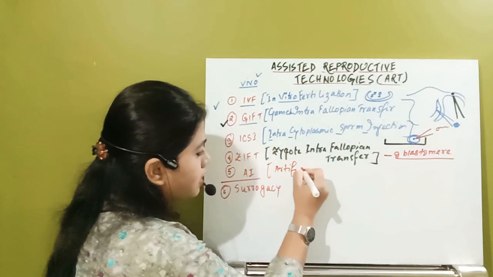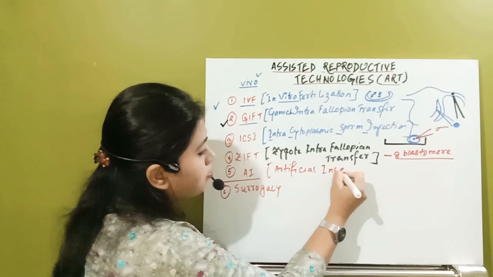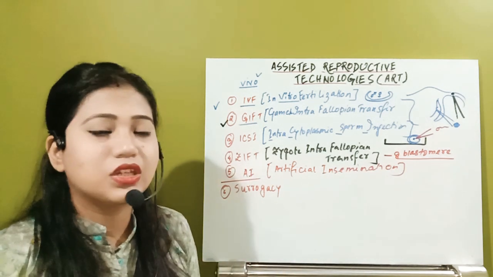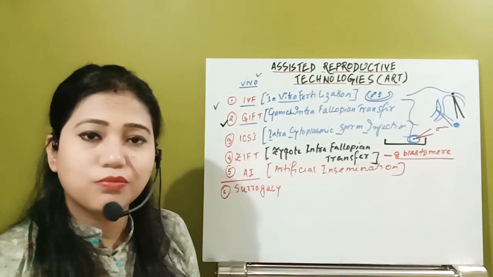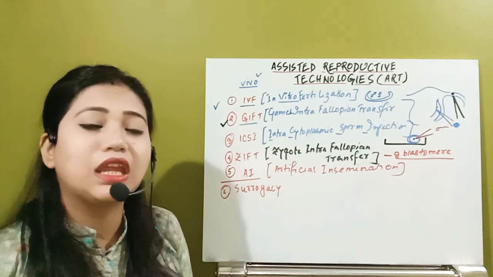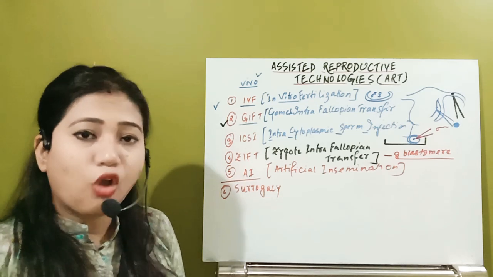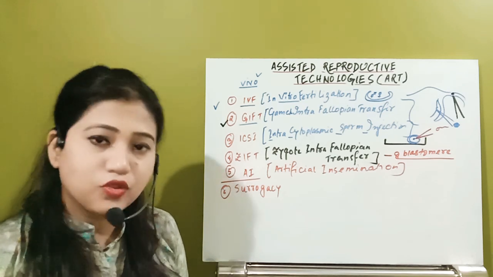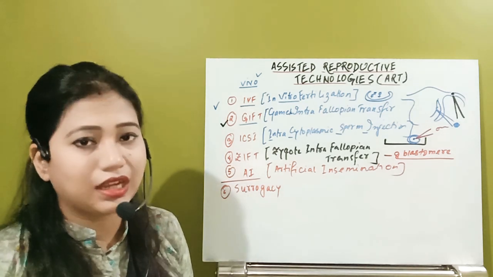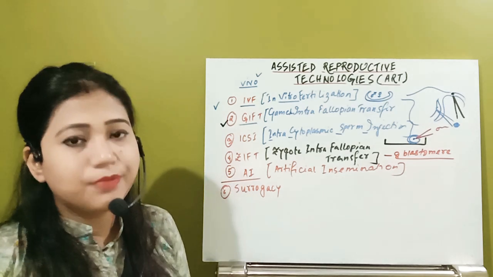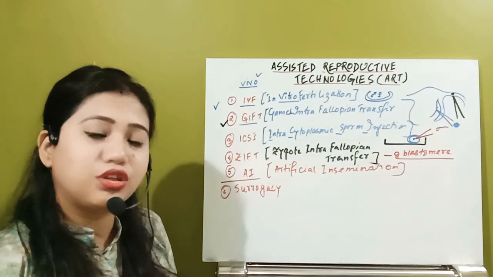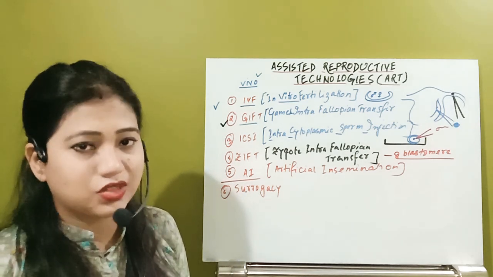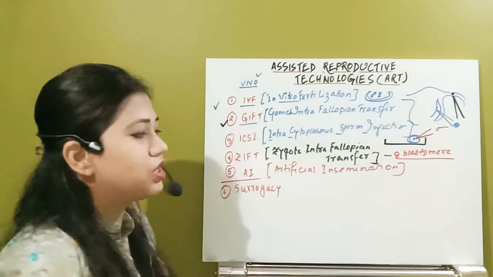AI is artificial insemination. Now what is artificial insemination? In that condition, the male may have an erection problem or erectile dysfunction. In that condition, the male copulatory organ cannot deposit the male gamete into the female tract. So the semen is collected from the male partner, and that semen is directly introduced inside the female tract, maybe in the cervix or in the vagina.